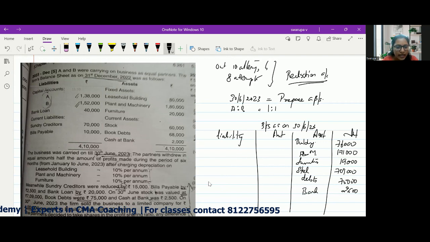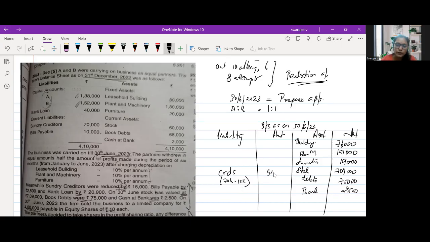Now coming to the liability side. The business is carried on, and the partners withdrew in equal amount half of the amount of profit that is made during the first 6 months after charging depreciation. Meanwhile, sundry creditors reduced by 15,000. So the sundry creditors is reduced by 15,000, not to 15,000. So your sundry creditors as on 30th June 2023 is 70 minus 15, which is 55,000.